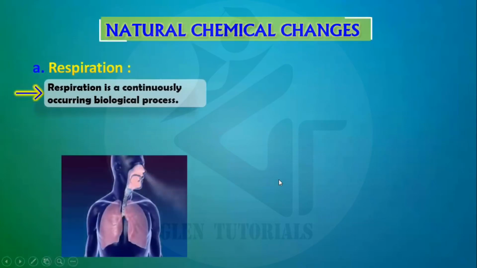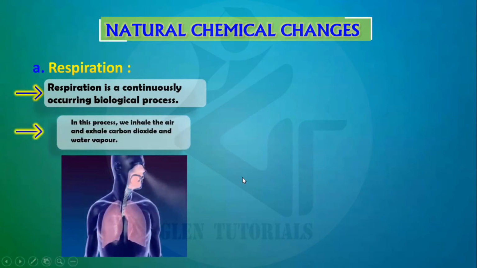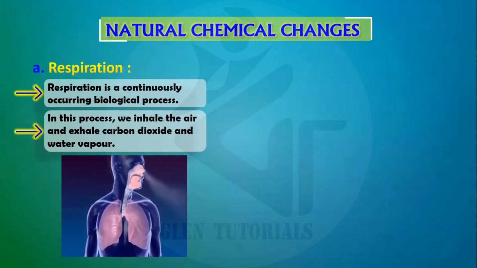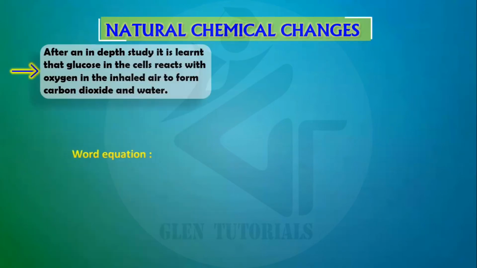Some natural chemical changes are respiration, our breathing. It is continuously occurring as a biological process. Inhale, exhale, lungs are functioning. All this is a chemical change. In this process, we inhale the air and exhale carbon dioxide and water vapor. After in-depth study, it is learned that glucose in the cells reacts with the oxygen in the inhaled air to form carbon dioxide and water. So what we take in is oxygen and that reacts with the glucose inside our cells, and then what we give out is carbon dioxide and water.